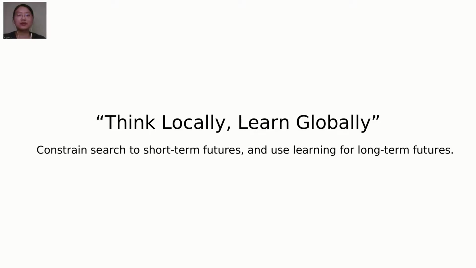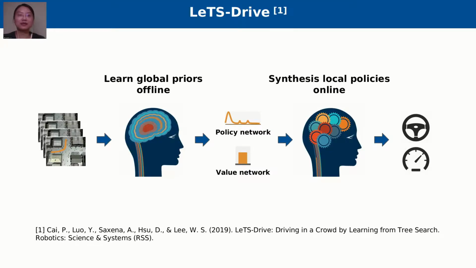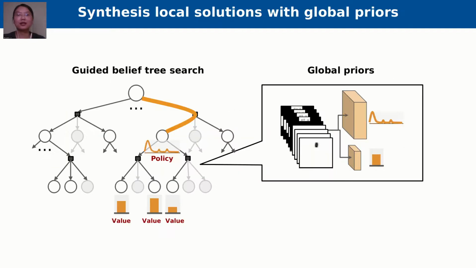This means to constrain search to short-term futures and use learning to account for long-term futures. For example, in Let's Drive, we learn global priors in the offline stage and apply these learned priors to synthesize new policies in the online stage. The key here is to guide the online belief tree search using the learned priors.